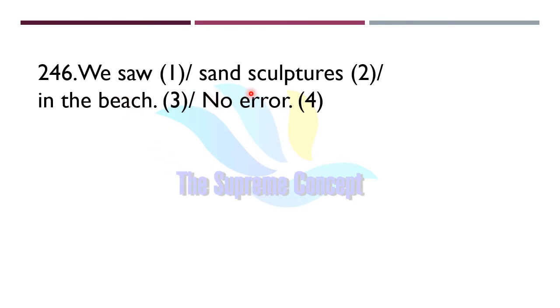We saw sand sculptures in the beach. Now find out where exactly the error lies in this question. Yes, option number 3 is correct here, because there is a prepositional error in the sentence. We cannot use in here, instead we will use on. On the beach, because the preposition on is used for surface.